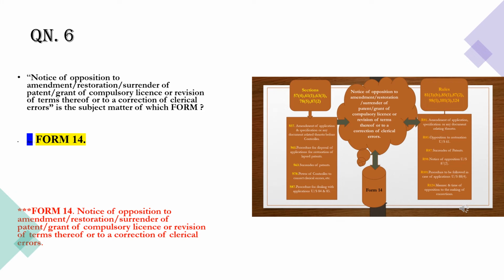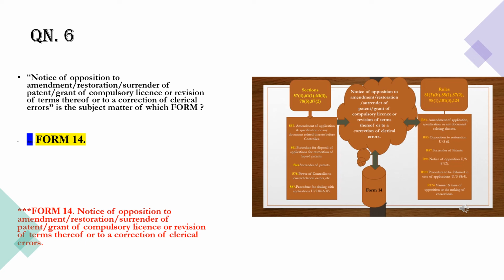Now we'll go to question number 6. Notice of opposition to amendment or restoration or surrender of patent, grant of compulsory license or revision of terms thereof or to a correction of clerical errors. This statement is the subject matter of which form? The answer is form number 14.